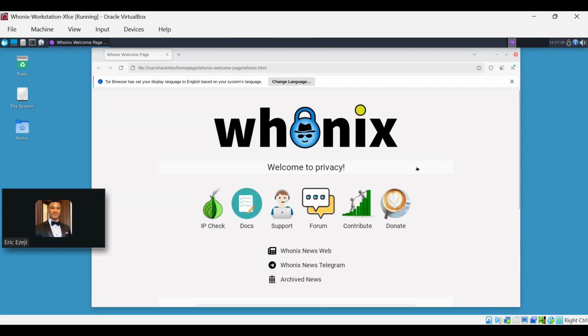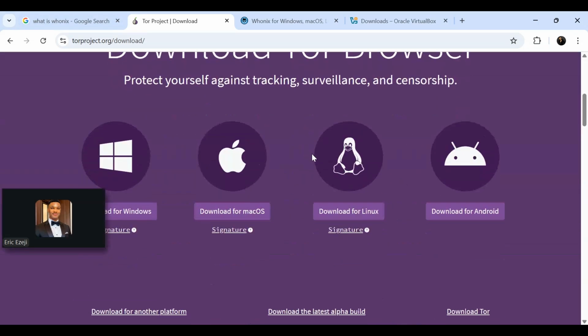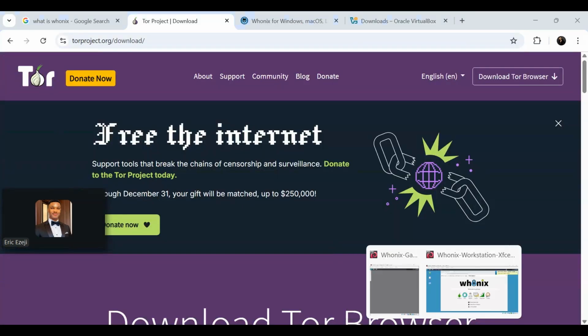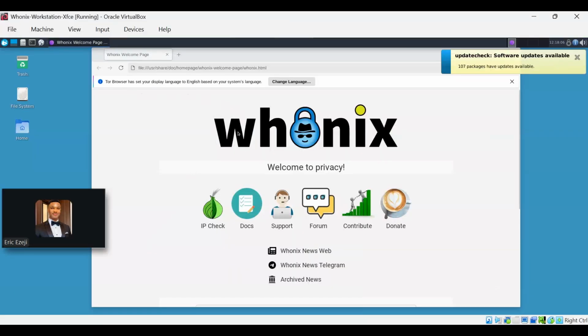The dark web is the part of the internet that doesn't have a domain name. You only have onion. It doesn't have a .com or whatever. You see something like .onion. So that's the dark web. You cannot find it on browsers like Chrome or Firefox. They're not on ordinary browsers. You can only find them on the Tor network, which is one of these browsers. If you download this Tor browser, you can use it also to browse the dark web. Maybe in our next video, I'll be talking more about this dark web and how to access it. All right.